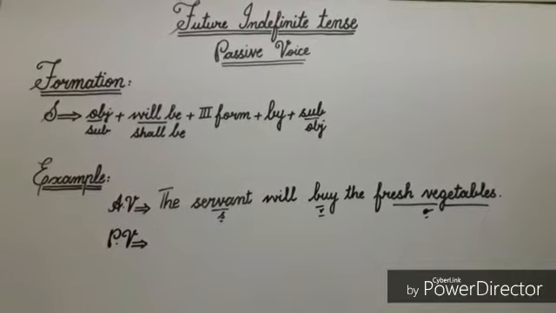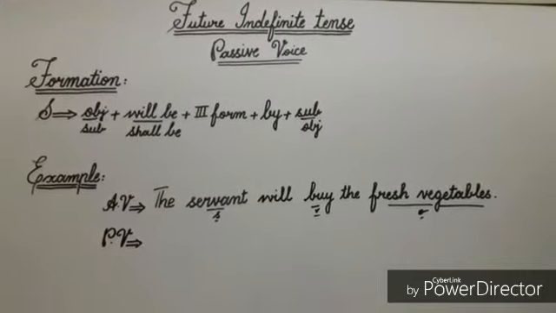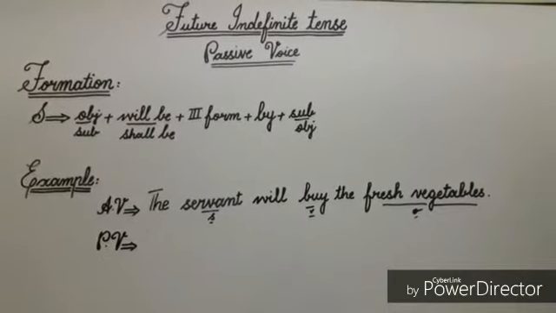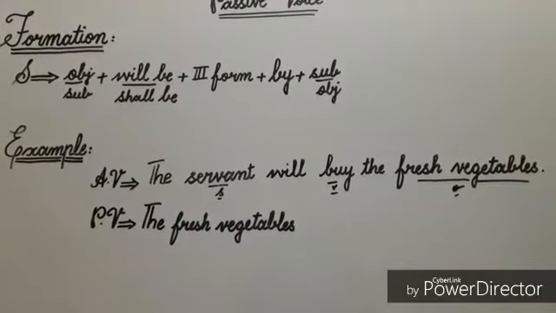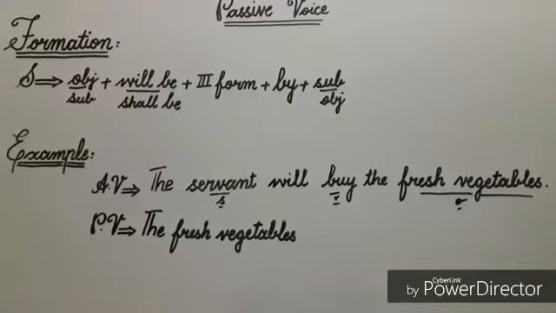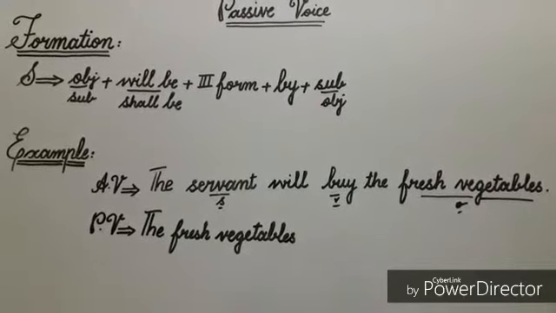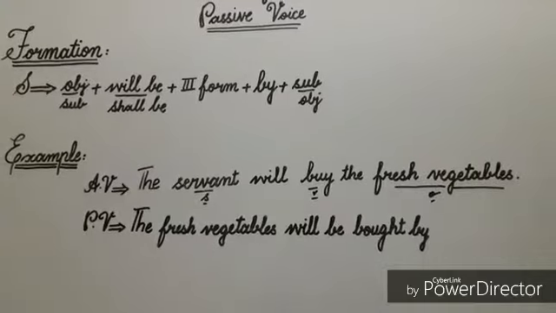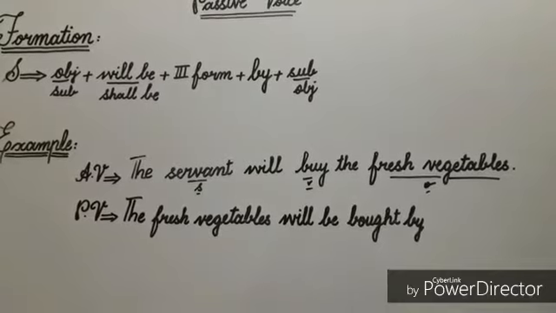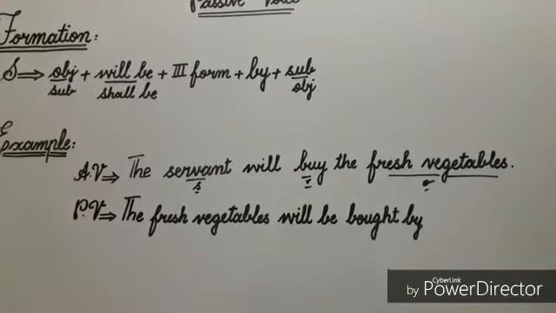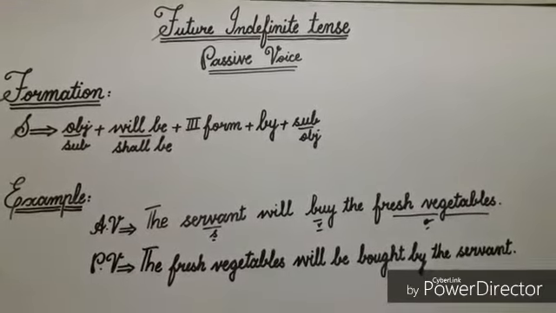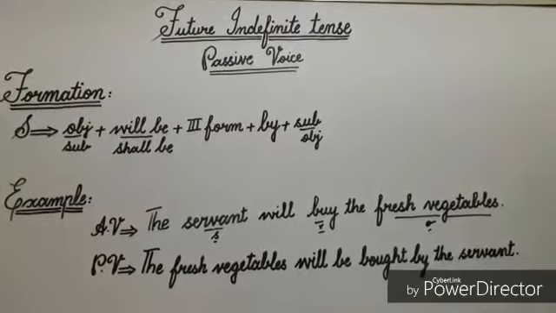According to the formation, firstly I'll write here object. In this sentence, object is fresh vegetables, so I'll write here fresh vegetables. Next to fresh vegetables, I'll write here helping verb will be, third form of verb bought, and then preposition by. Next to preposition by, I'll write here subject, and in this sentence, servant is subject, so I'll write it here. Now you can see that by using this formation, we have changed our active voice sentence into passive voice.